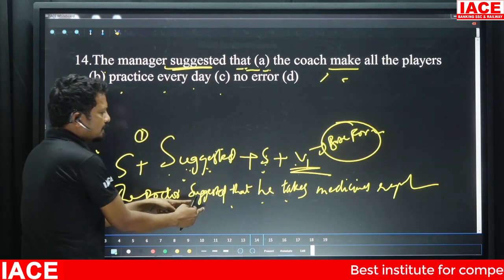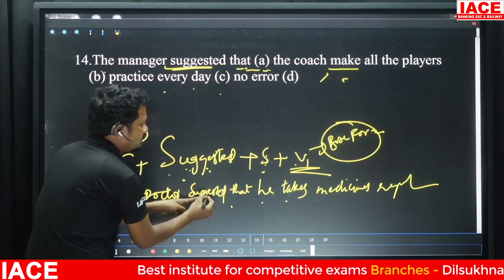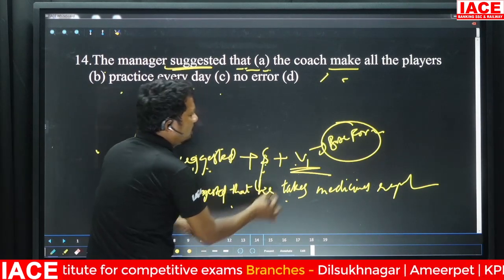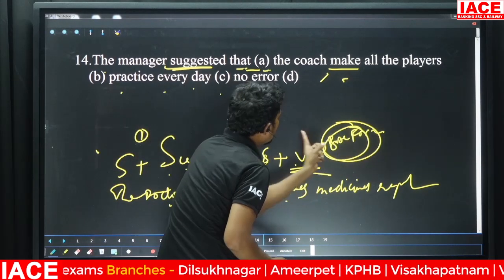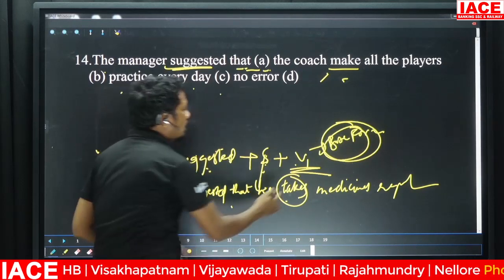Isn't this in the format of the above formula? After "suggested that" I've used "he", but what did I tell you? I told you that after the subject you need the base form, but not the S form.